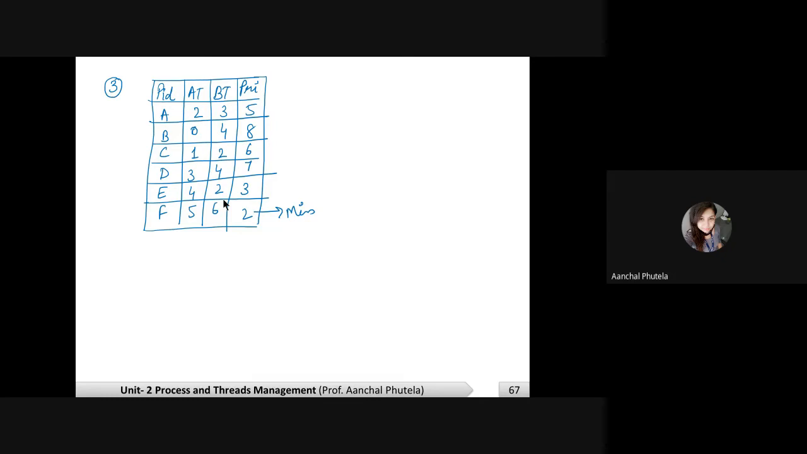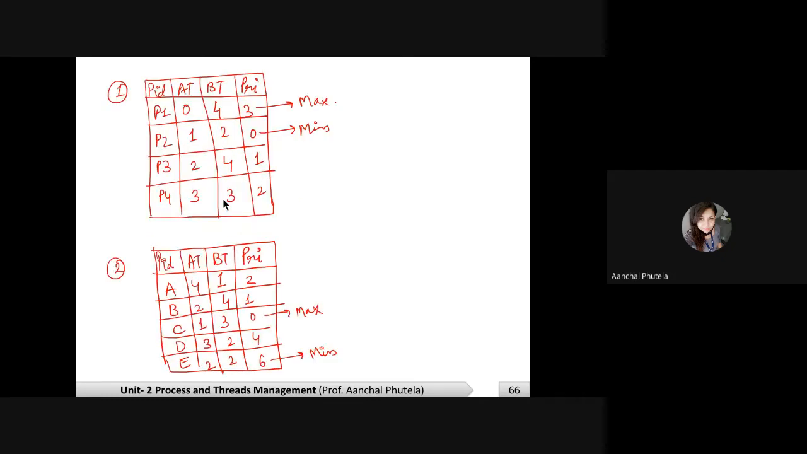So let's discuss these three numericals one by one. I'm just creating a chart here for your reference so that you can verify. For the first question, at 0 time, which process arrives? P1. So I have only one option to be executed. This is the non-preemptive approach. Remember, this is a non-preemptive approach. So P1 will be executed for 4 seconds.